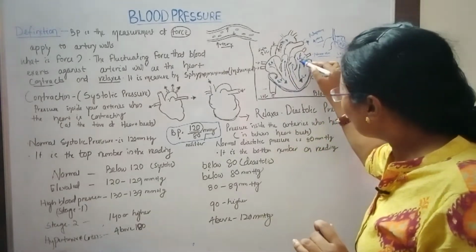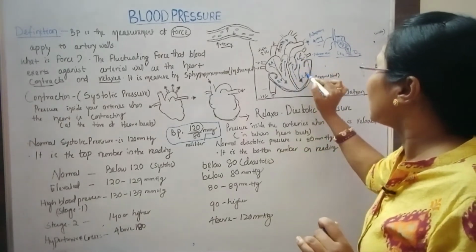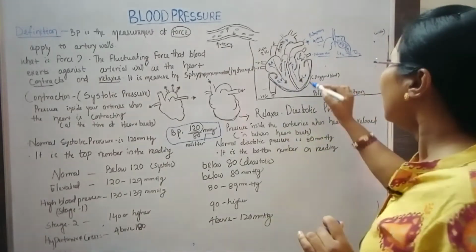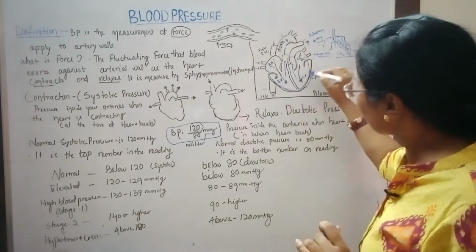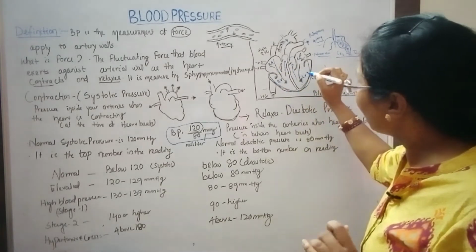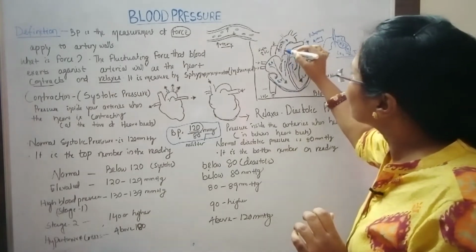Again, from the left atrium, through this valve opening, it enters the left ventricle. Due to the same contractions created by the SA node, it pushes the blood, and the blood moves to the aorta.